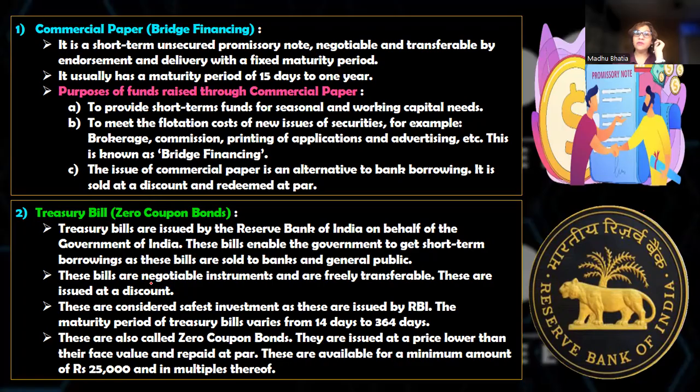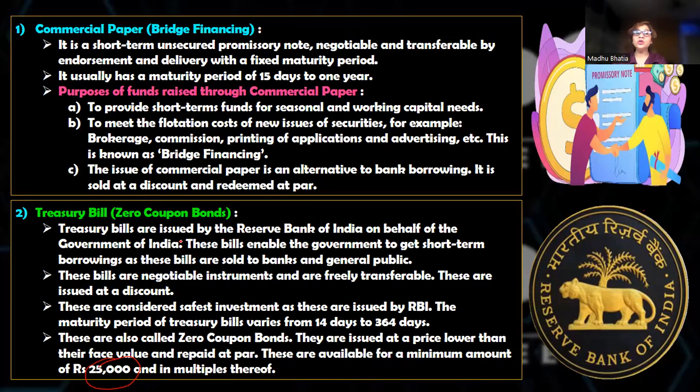And the other most important thing about T-bills is that the minimum amount issued is 25,000 and multiples thereof. That means the minimum amount invested in a treasury bill is 25,000, 50,000, 75,000 and so on. So 25,000 is the minimum amount that is invested in treasury bills. So that is your treasury bills or T-bills, also called zero coupon bonds.